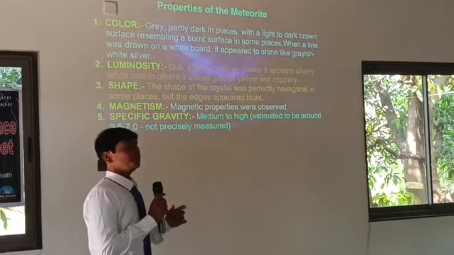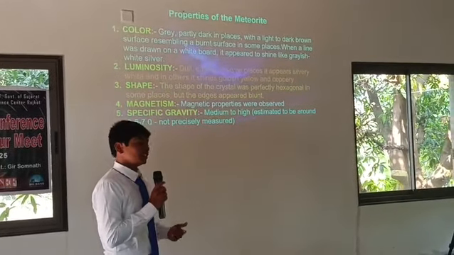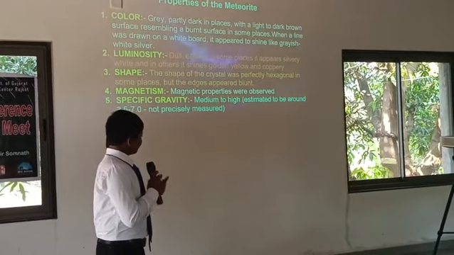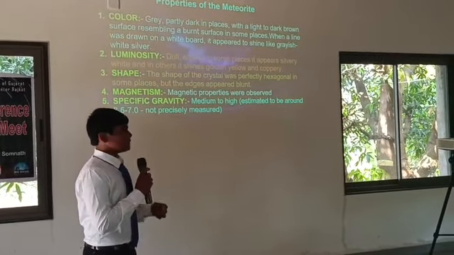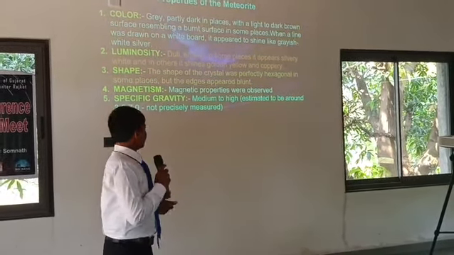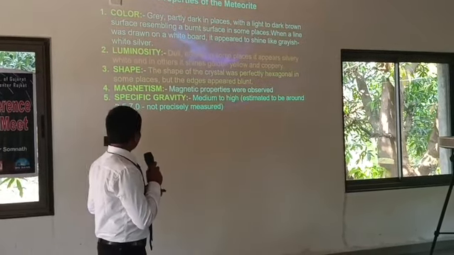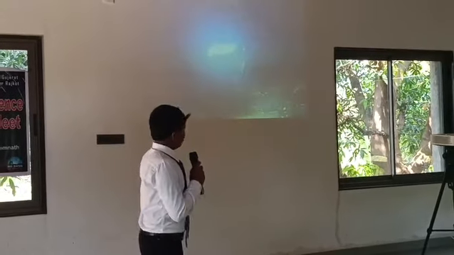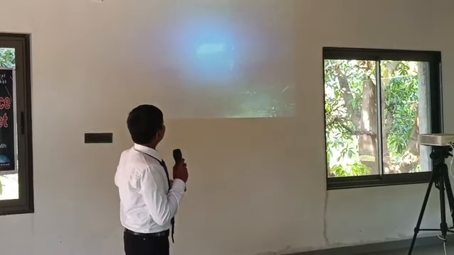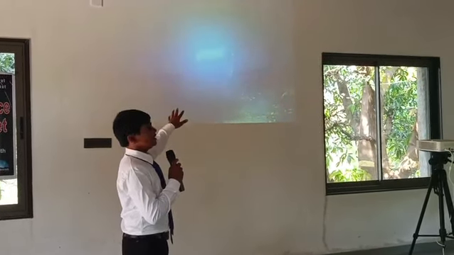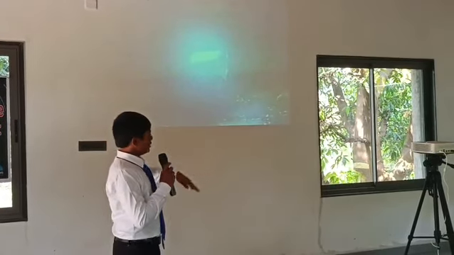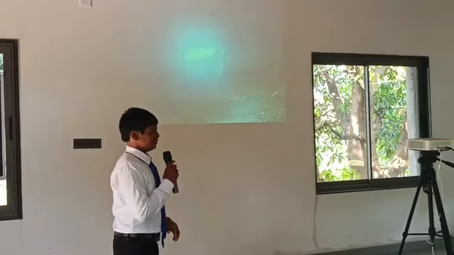Then magnetism: because meteorites have a huge content of iron and nickel, there were magnetic properties, and its specific gravity was estimated to be about 3.5 to 7. Next. So this is the hole. Now it's not neatly visible, but it is a hole in the tin roof where the meteorite came through, and it made an almost perfect circle.